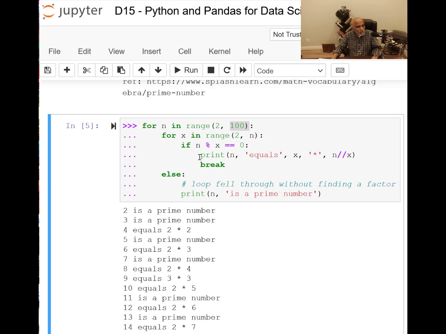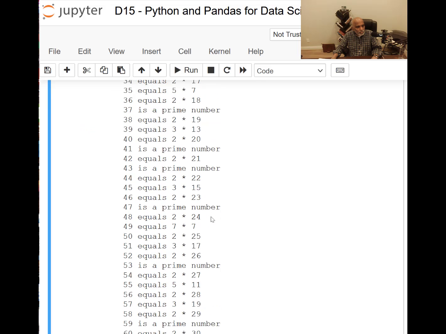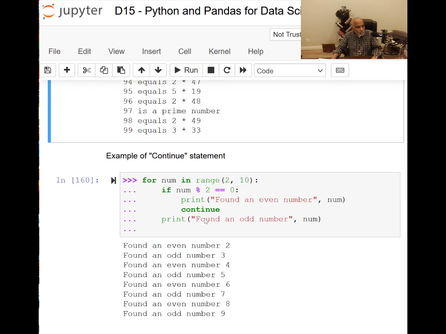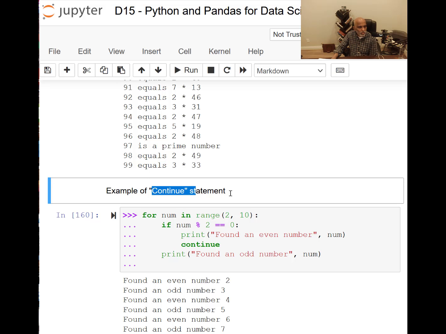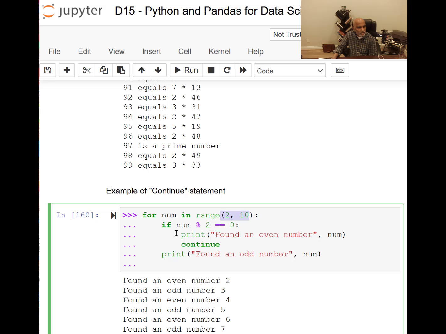So it's a very small script. It can do for infinity. It can do for days and so on. It will find that number. The other statement I want to introduce is the continue statement. Continue just continues the process. That's all. So for num in range 2 to 10, if num mod 2 is equal to 0, print found an even number and continue; print found an odd number. Okay. You didn't say else here.